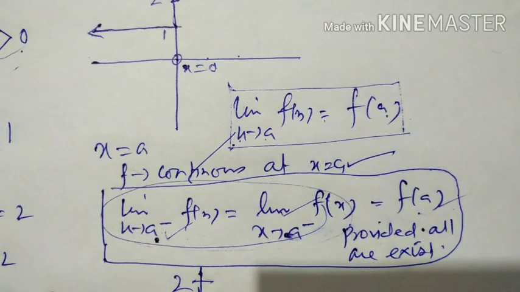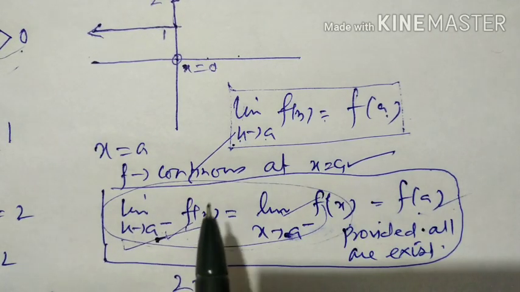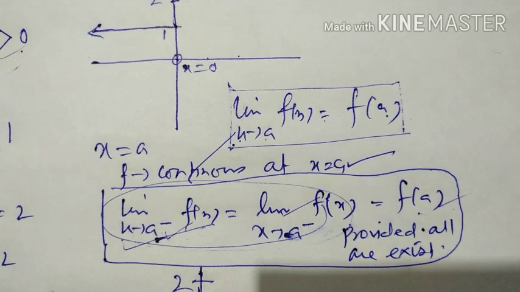When in the examination a question is asked to show or examine that the function is continuous at a particular point, which formula will you use? You will use this formula. And when you are going to show that a function is continuous at an arbitrary point or a general point, then you use this formula.